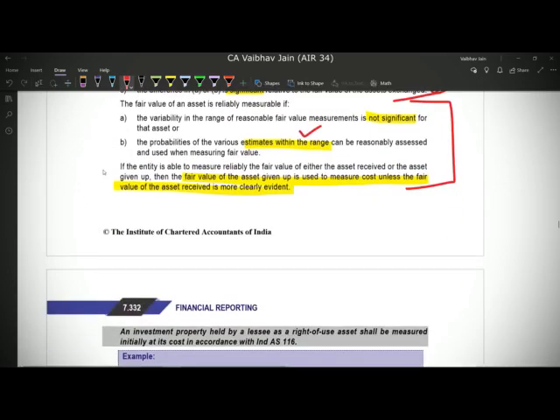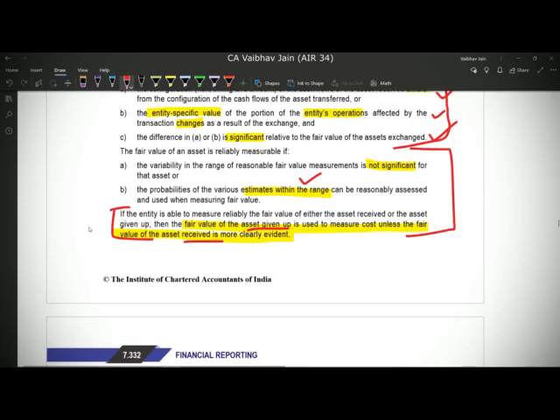Now another important point is what will be the fair value of the asset given up or the fair value of the asset received. Ind AS 40 says that in such an exchange, the cost of the investment property which we have received will be the fair value of the asset given up, and if the fair value of the asset given up is not clearly evident, then we'll use the fair value of the asset received. This is a very important point, and I think illustrations can be made on it, that is, what to take first: the asset given up or the asset received.